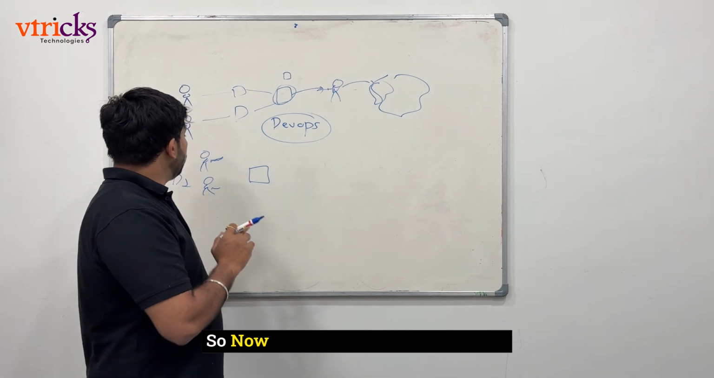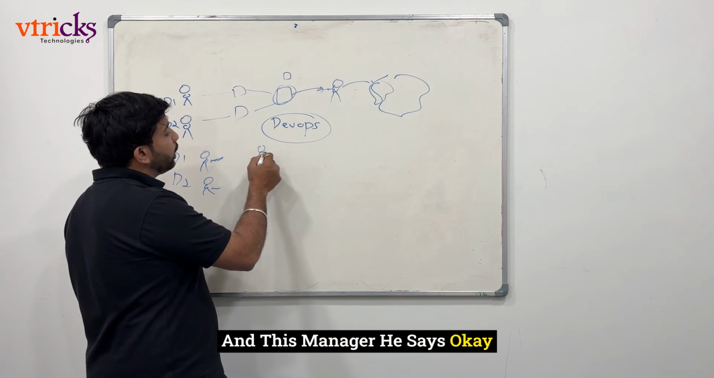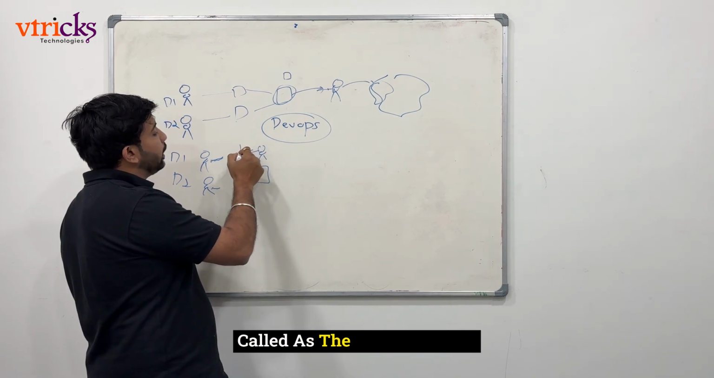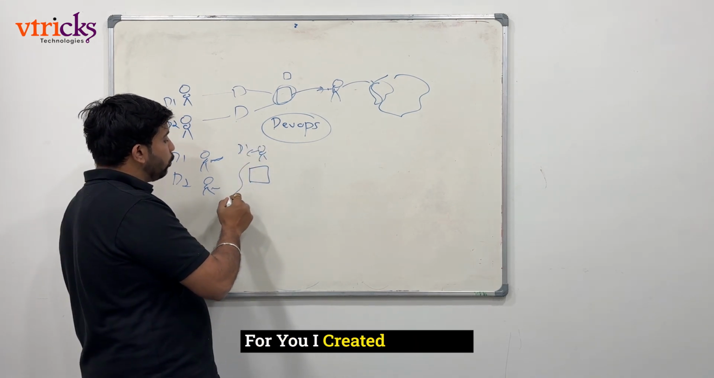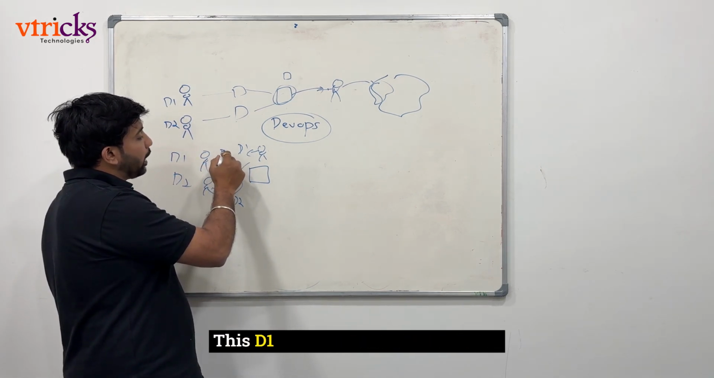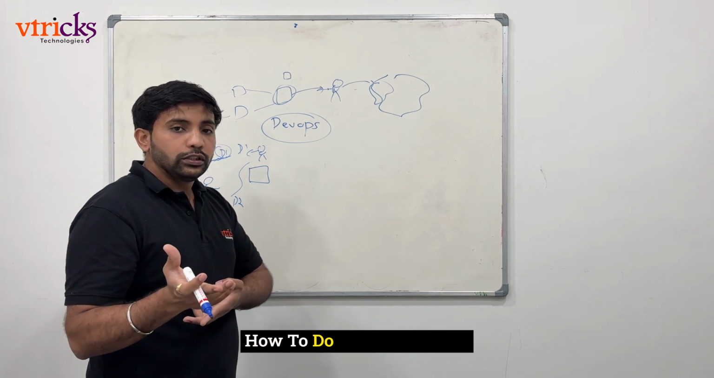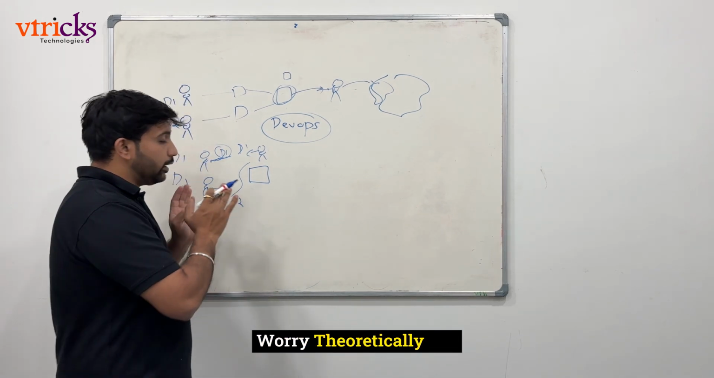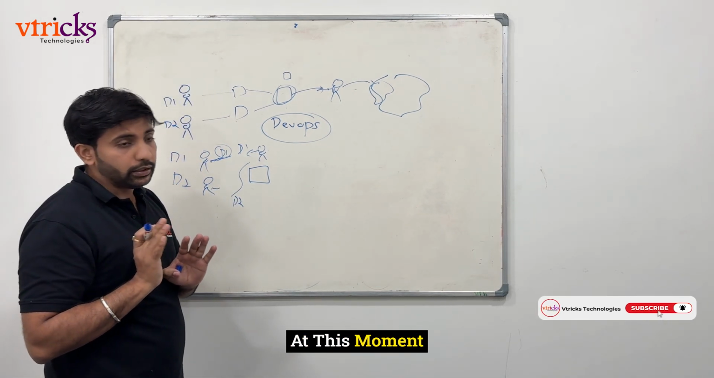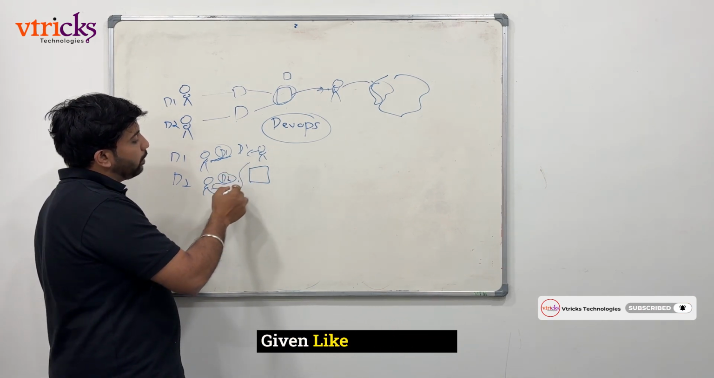Now developer 1 will develop the code, and the manager says, okay, I created one branch for you called the D1 branch, and for you I created one more branch called the D2 branch. Whatever you code, you just commit to your branch. What is commit? Committing whatever you develop. How to do this practically, you will understand, don't worry. Theoretically, try to understand what DevOps is at this moment. So now we have D1, and similarly we have D2; developer 2 has been given branch 2.